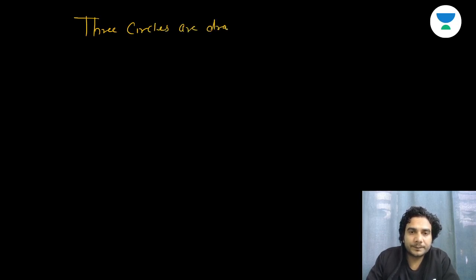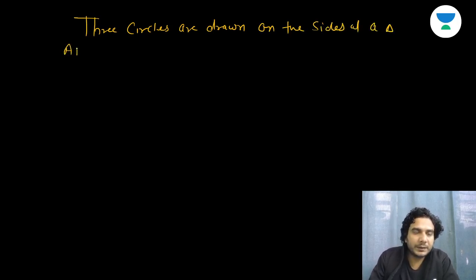Now, one very good question based on this. Three circles are drawn on the sides of a triangle ABC.